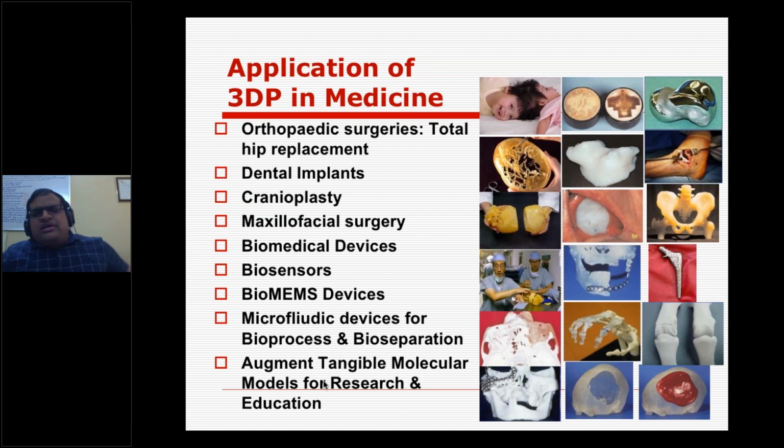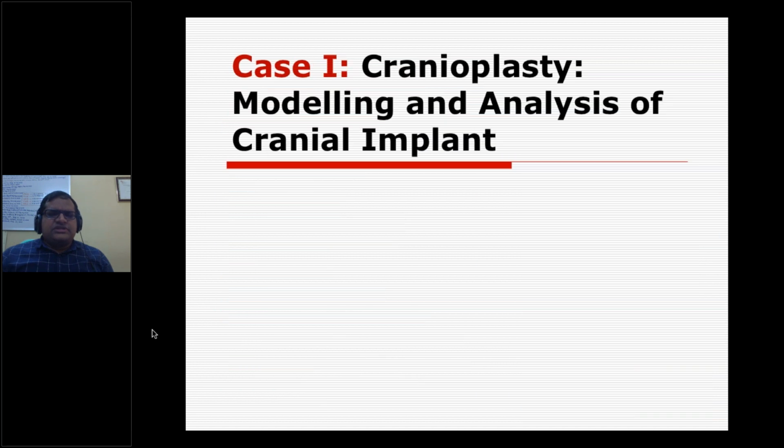And you have the advantage that multiple organs can be printed in tandem: we can print bone, the soft tissue, or the root canal, and so on. So you can do a lot, maybe for education, research, or training purposes, for house surgeons and the like. There are plenty of things to work on with 3D printing in medicine.